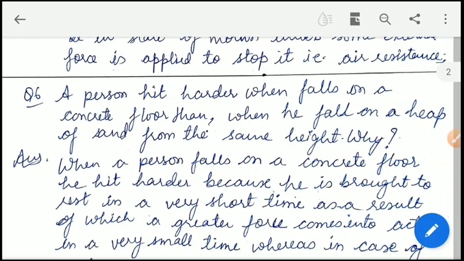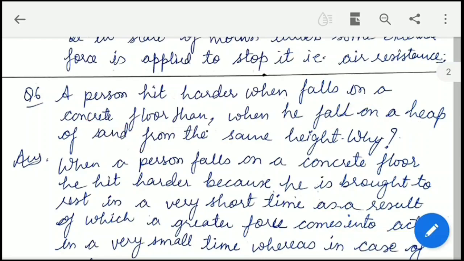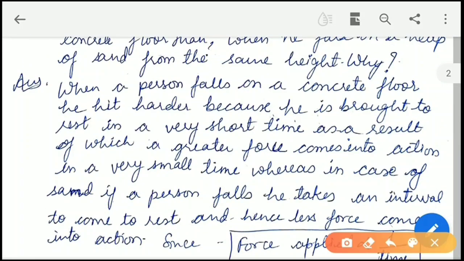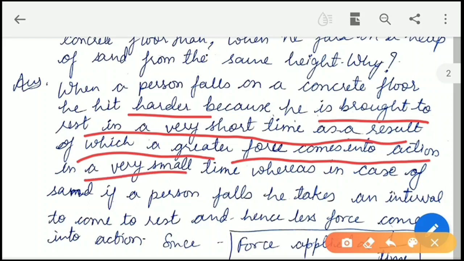Now the next question is, a person is hurt harder when he falls on a concrete floor than when he falls on a heap of sand from the same height. Why? When a person falls on a concrete floor, he is hurt harder because he is brought to rest in a very short time, as a result of which a greater force comes into action in a very small time.